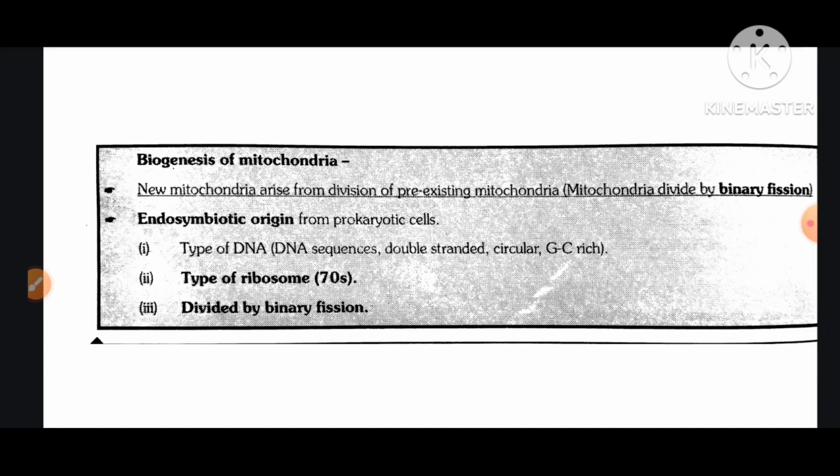Biogenesis of mitochondria. New mitochondria arise from division of pre-existing mitochondria. Mitochondria divide by binary fission. Endosymbiotic origin from prokaryotic cells. Number one, type of DNA: the DNA sequence is double stranded, circular, GC rich. Number two, type of ribosome: 70S. Number three, divided by binary fission.